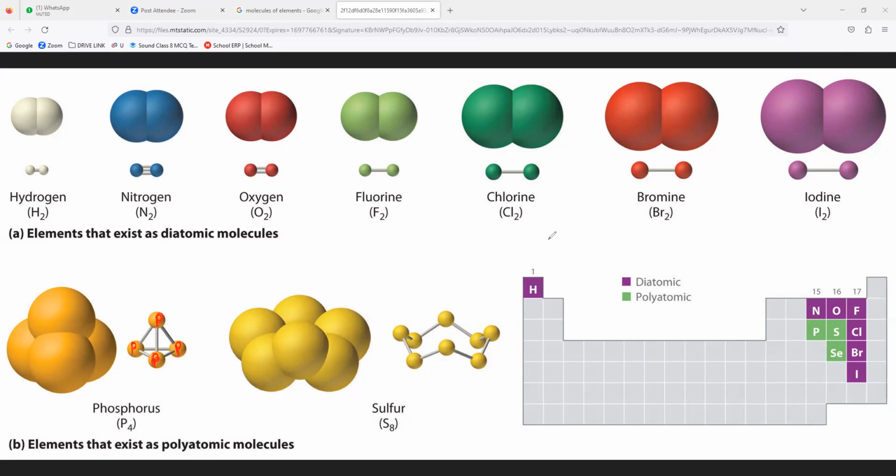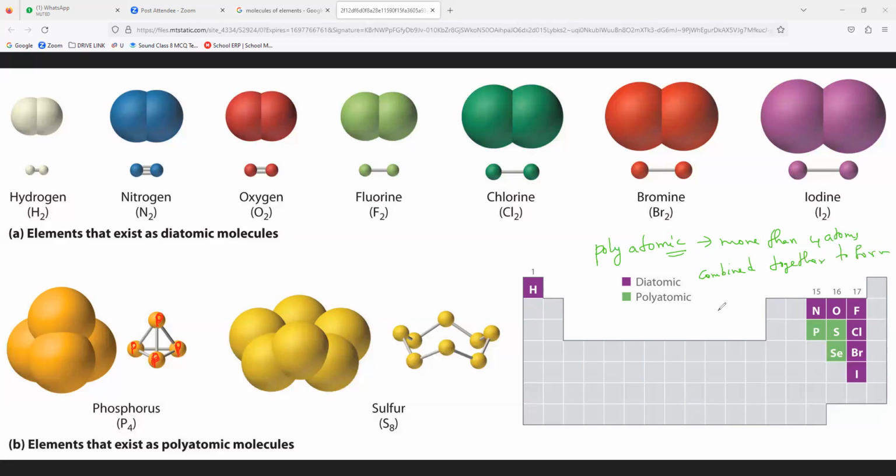Next, polyatomic. Polyatomic, right? When more than 4 atoms are combined together to form what?